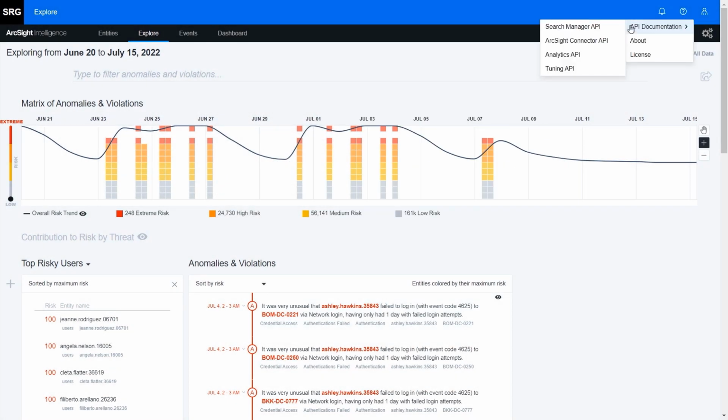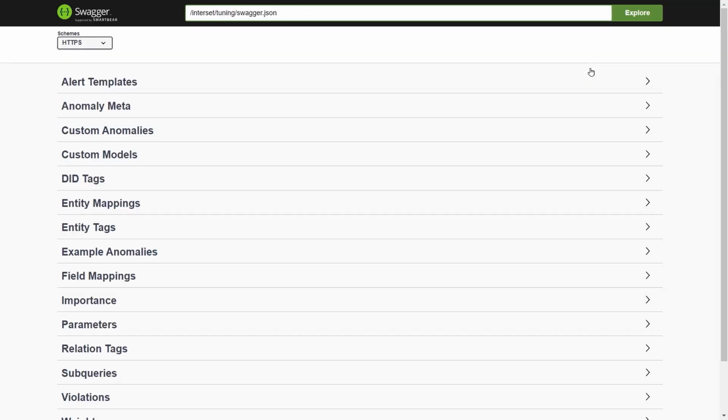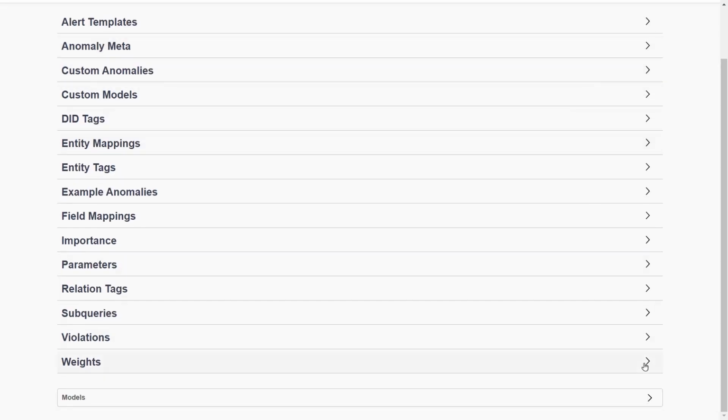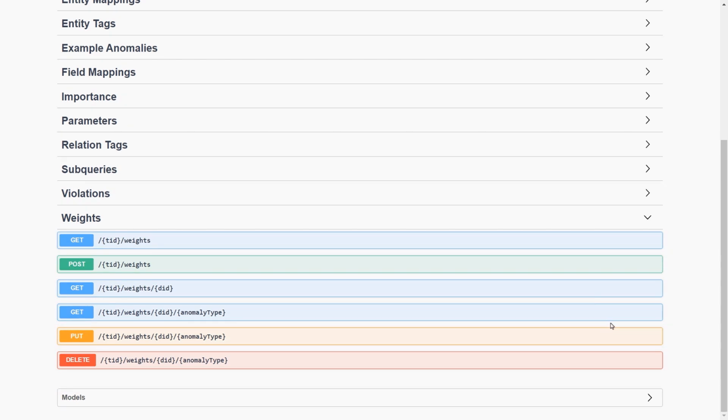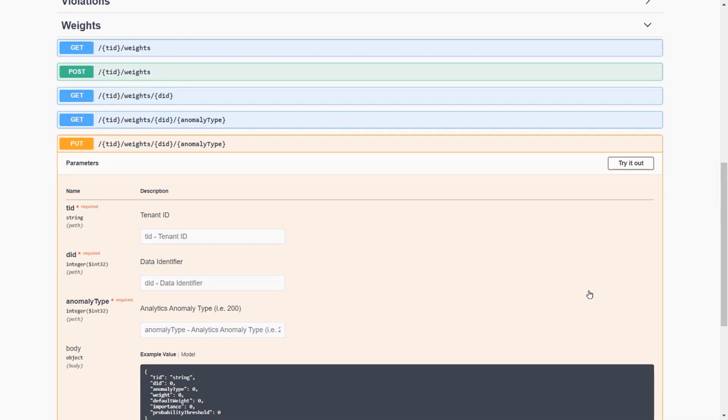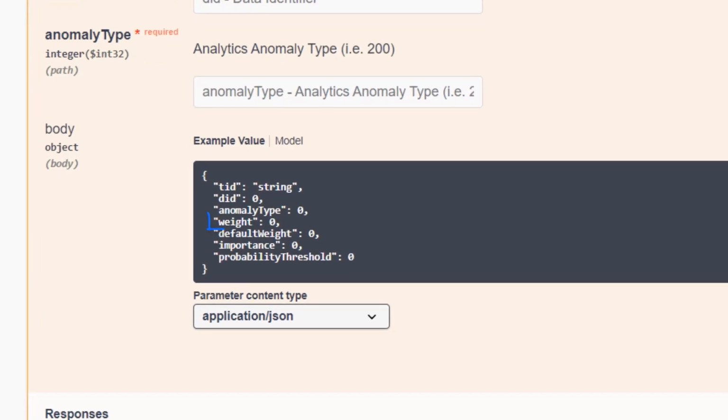Alternatively, anomaly weightings can be adjusted via the Tuning API. The weightings determine how much a given anomaly instance will influence the risk scores of any entities involved. Furthermore, probability thresholds for the creation of an anomaly alert can be adjusted via the API. This allows for a reduction in noise by controlling how anomalous a behavior needs to be to generate an anomaly